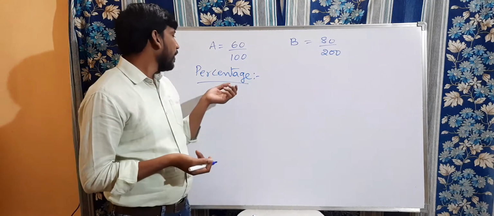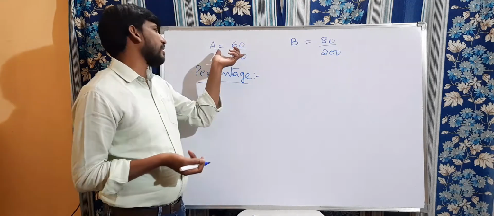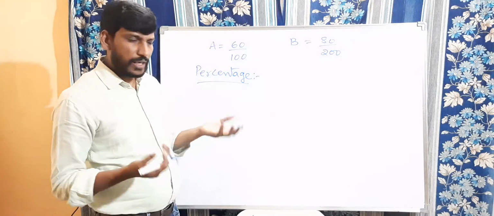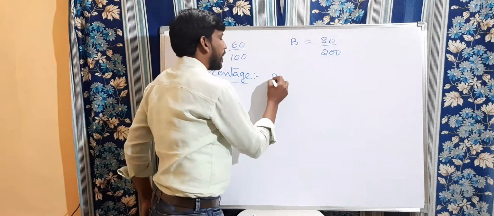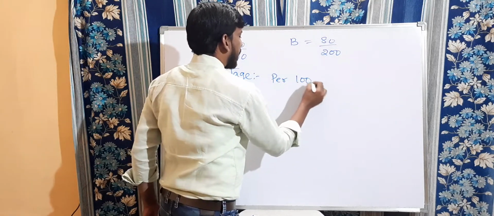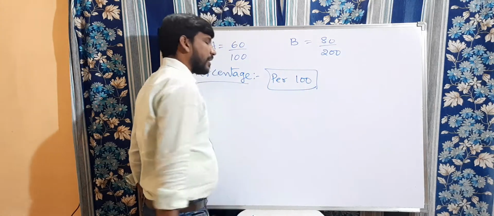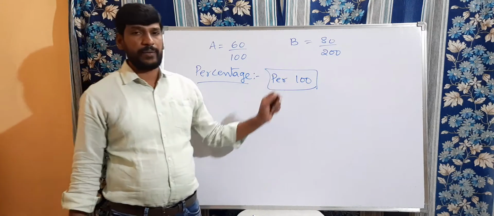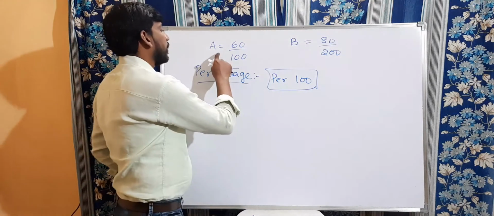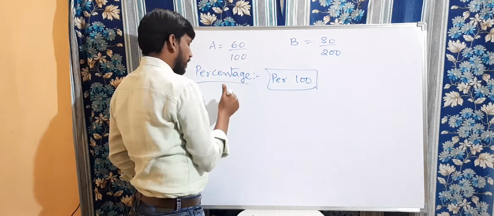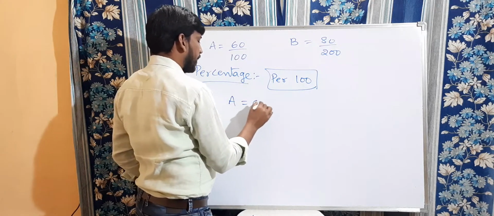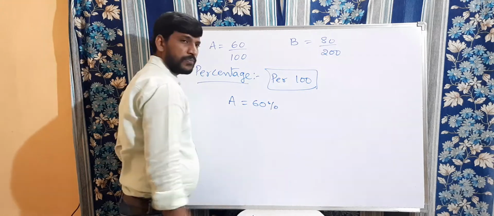Okay, now tell me how much percentage A got? Percentage is nothing but per 100. Keep it in mind. Percentage is nothing but per 100. Now here person A got 60 marks out of 100. So the percentage of A is 60 percent. Clear?